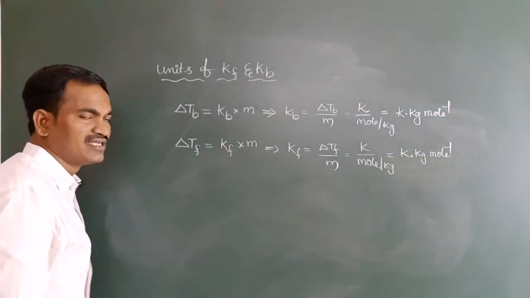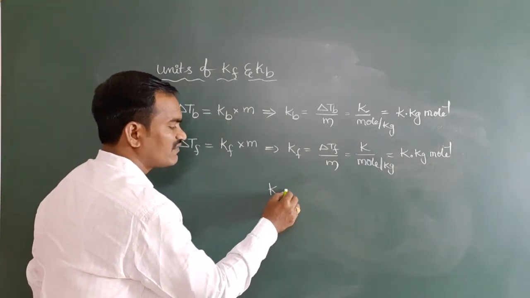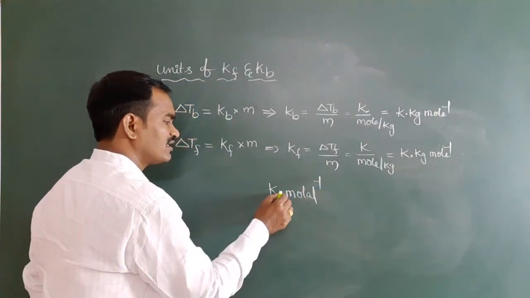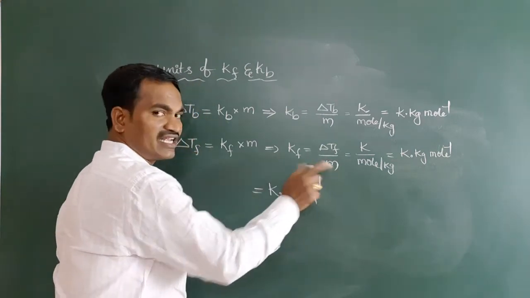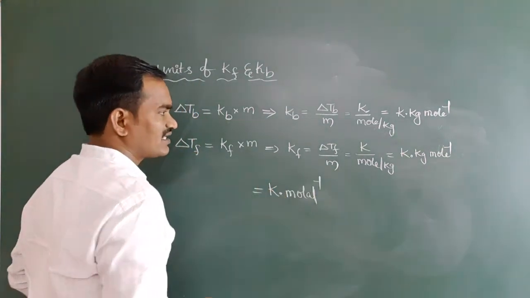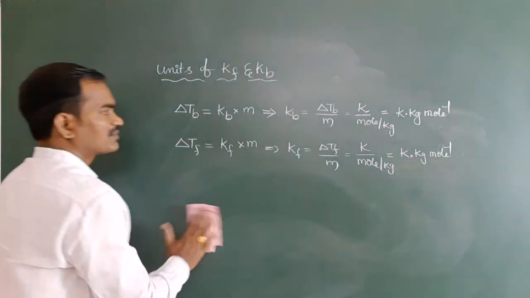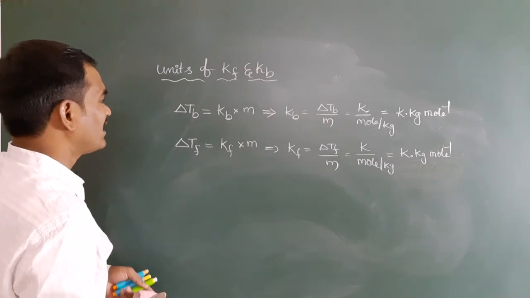These are the units. In some cases you can also take Kelvin molal inverse. That means for molality units, they are taking molal inverse. That's enough. You can take it like this also, nothing will happen. Mostly we use this expression only, right? Up to here clear? Any doubt? These are the units of Kf and Kb.